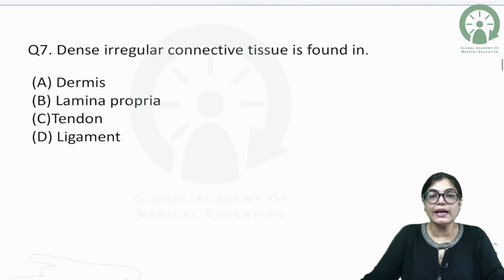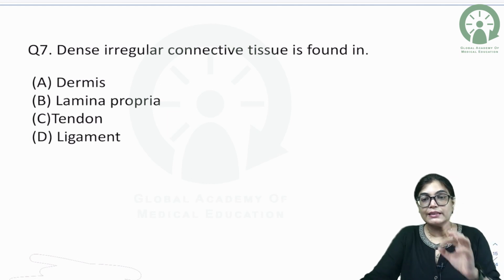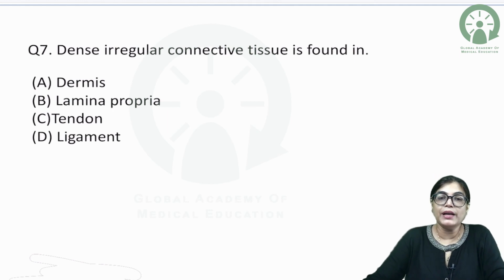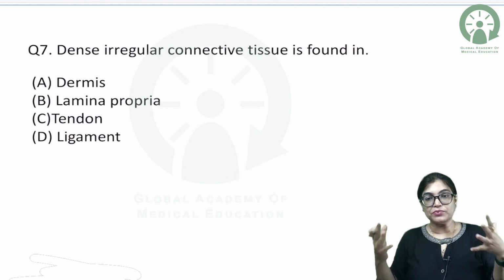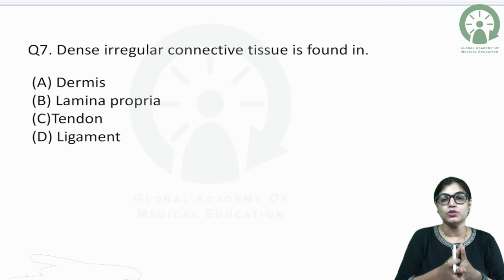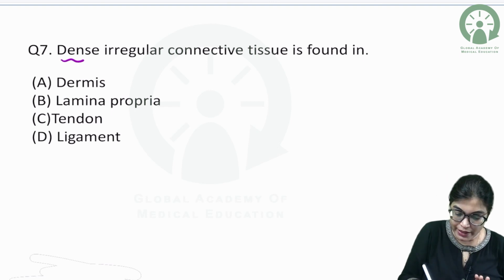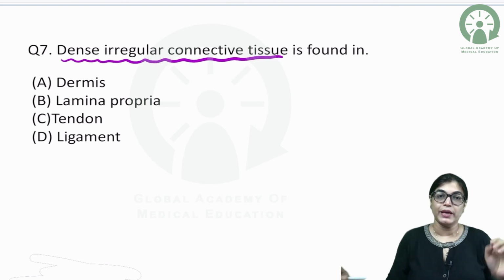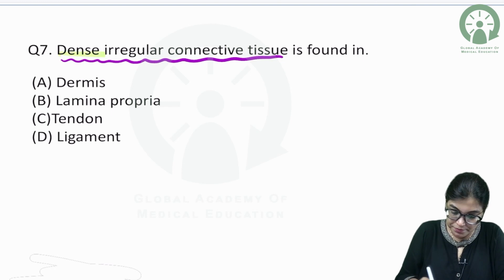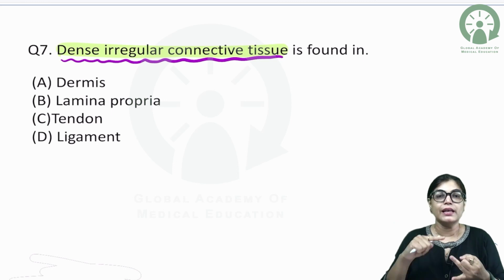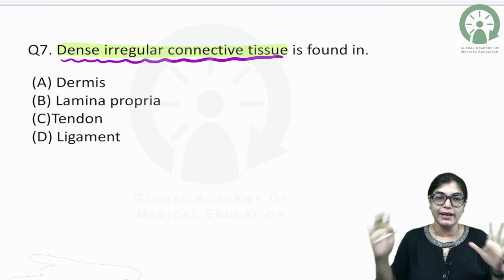Dense irregular connective tissue is found in. We know that connective tissue is a very important structure giving strength and support, and this connective tissue can be divided into dense and loose type, and into irregular or regular type. Now, here the MCQ is asking which of the following is an example of dense irregular connective tissue. Now, what are the options given, my dear aspirants? The options are dermis, lamina propria, tendons and ligaments.